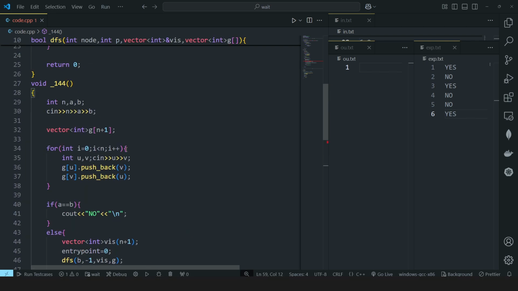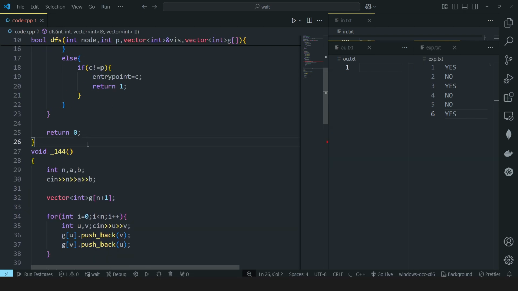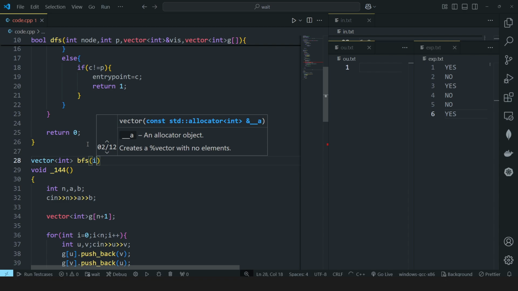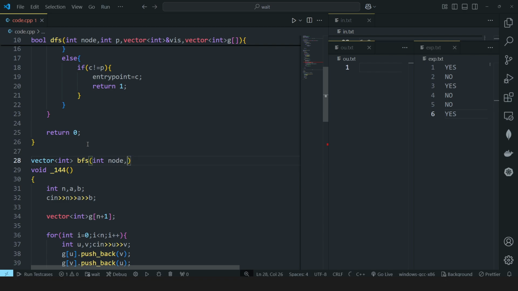Now let us write this BFS function finally. Since it is returning a vector, I will say vector of int BFS, and here I am passing first the node from where I am starting the BFS call, then the visited array, and then the actual graph, that is the adjacency list.